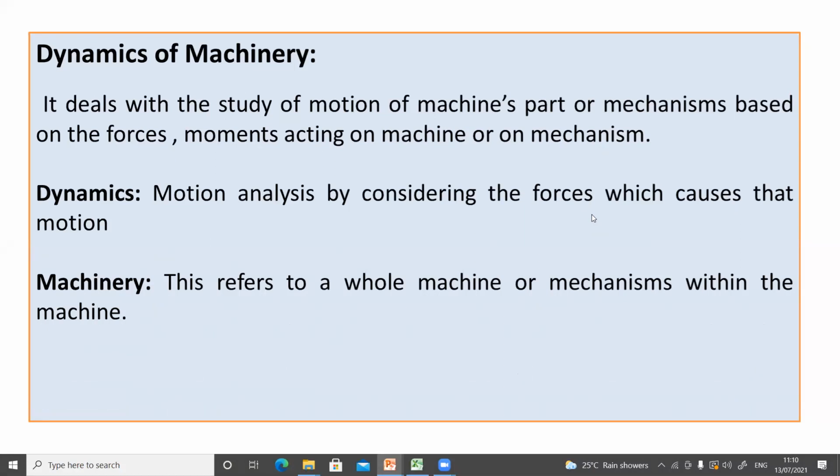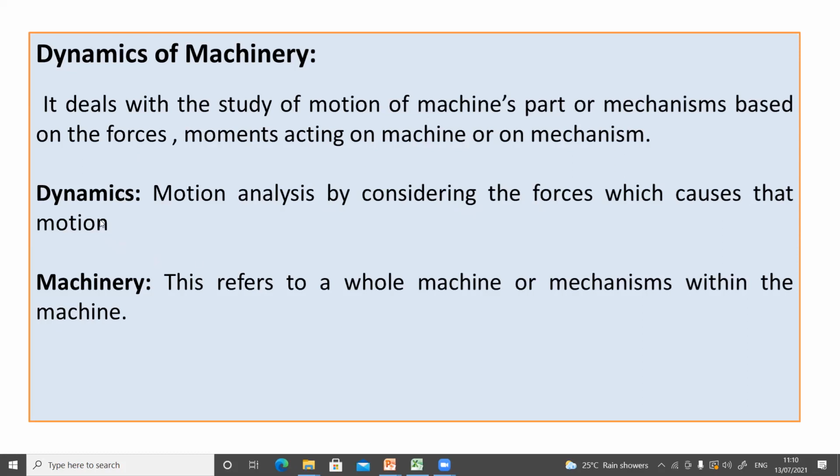So it deals with the study of the motion of machine's parts or components or mechanisms based on the forces and moments acting on the machine or on the mechanism. Okay. So basically the dynamics of machinery is the motion analysis of the mechanisms within the machine by considering the effect of the forces or moments. So it has 2 parts. One is the dynamics. So dynamics means it is the motion analysis by considering the forces which cause that motion.